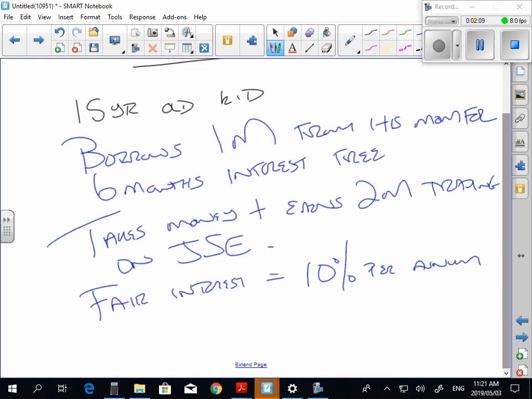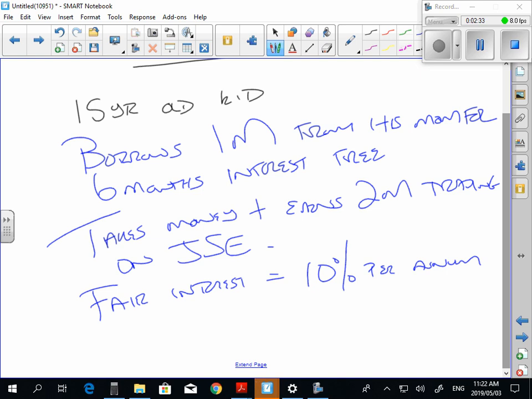So tell me, do you think it's fair for the mother to get taxed on 2 million rand? Let's imagine the mother doesn't even know what a share is. Let's imagine she knows nothing about investing on the JSE. This was all done by the son. So what's going to happen, guys? Do you think it's fair she should be taxed on the 2 million?